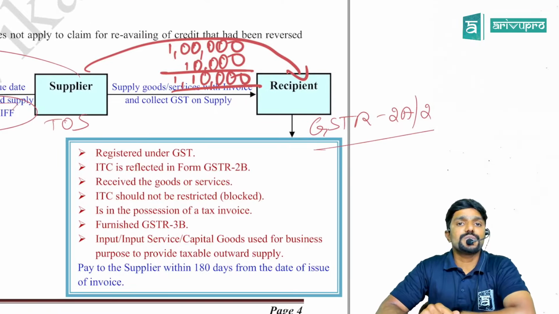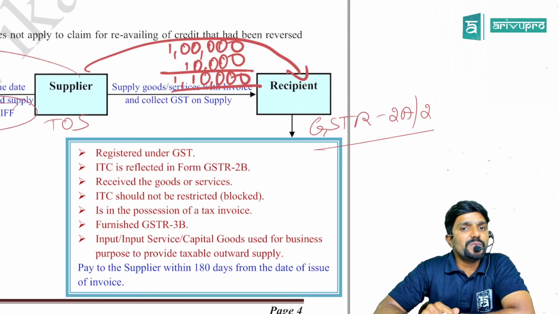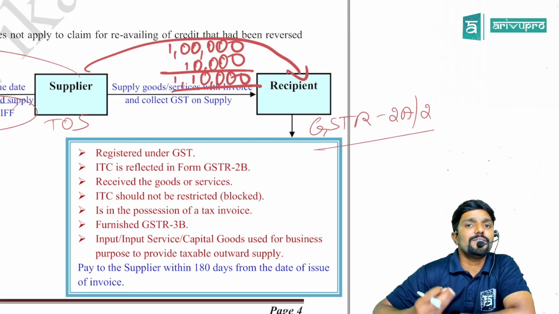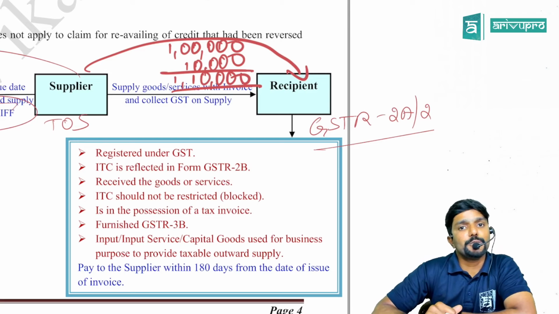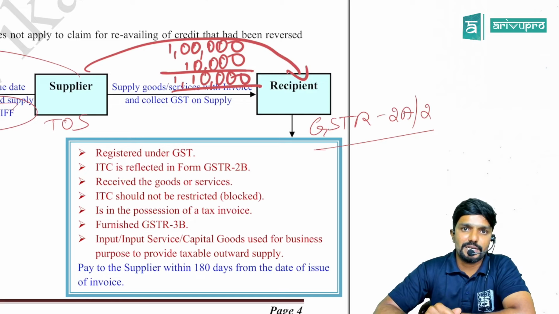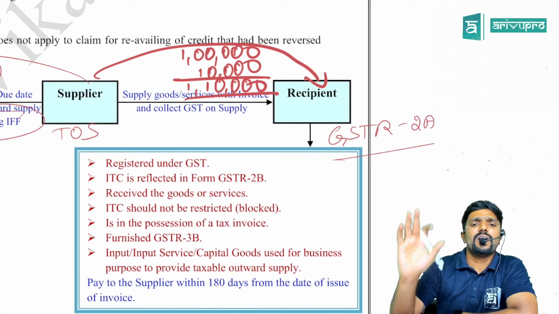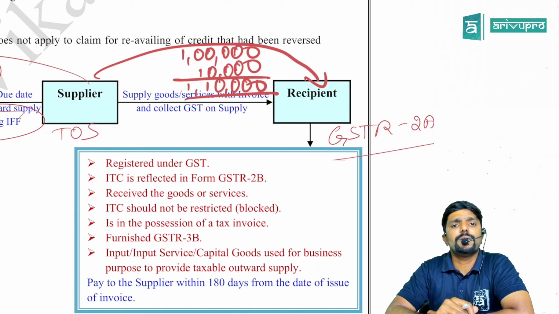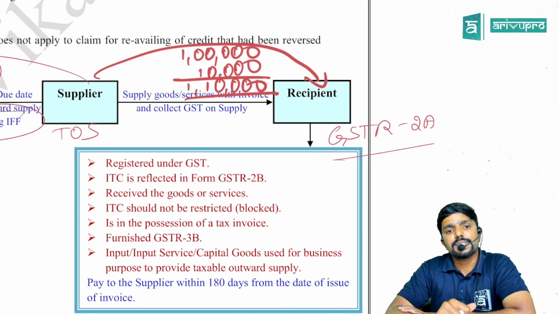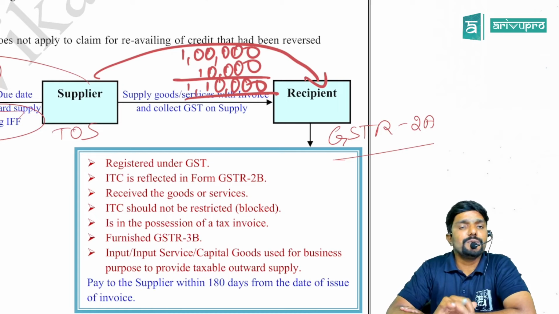Then the proviso says if the recipient fails to pay within 180 days from the date of issue of invoice, then immediately after the 180 days expire, he has to reverse the credit and pay that amount along with interest, guys.